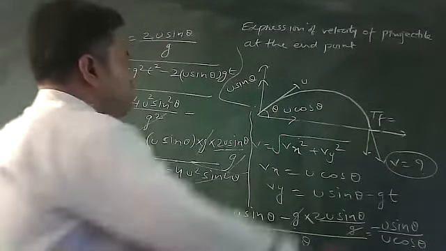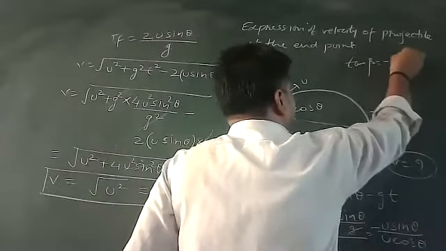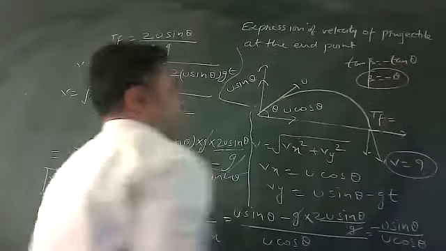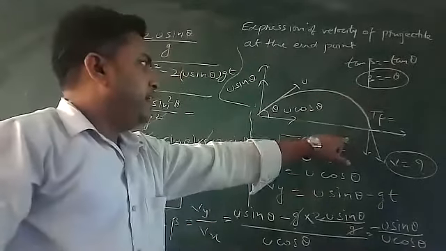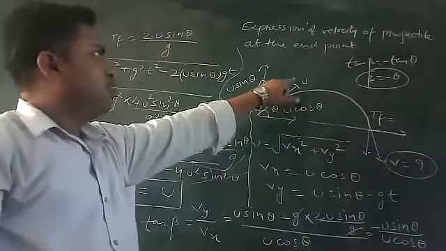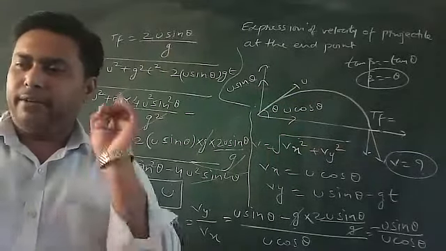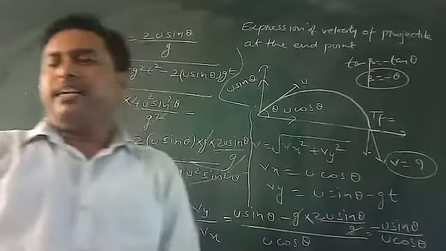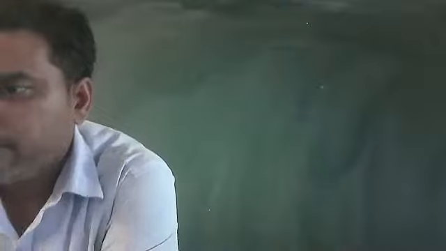That means beta is equal to what? tan beta is equal to minus tan theta. That means beta is equal to minus theta. It confirms that a projectile launched with velocity u at angle theta from the horizontal will come back with the same velocity and at the same angle. The minus sign is indicating what? That the direction is reversed.